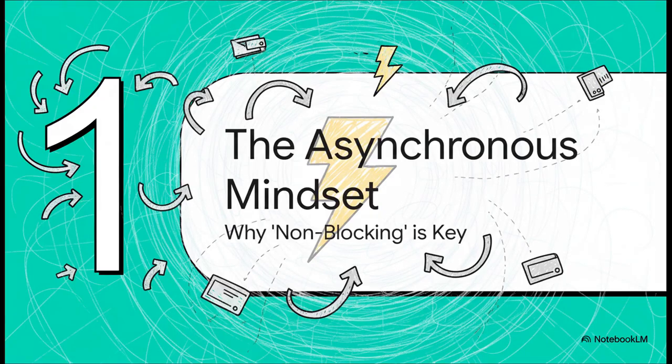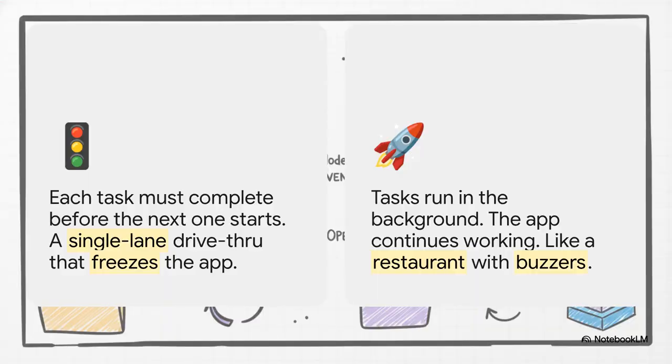All right, section 1, the asynchronous mindset. And trust me, before we write a single line of code, we have to get this. This is the secret sauce that makes Node.js so powerful for I/O. It all comes down to being non-blocking. And this slide just nails the difference.